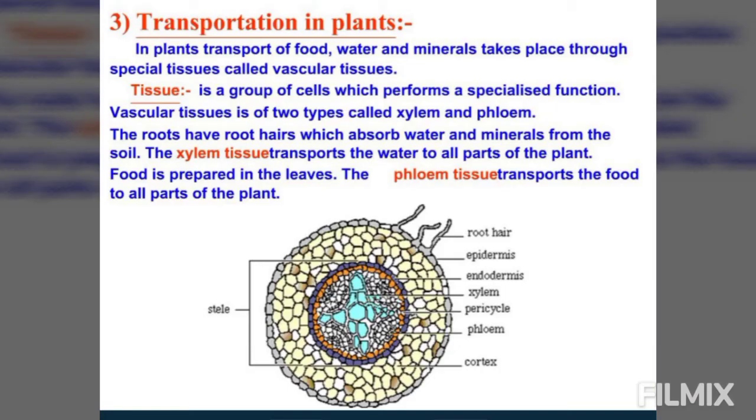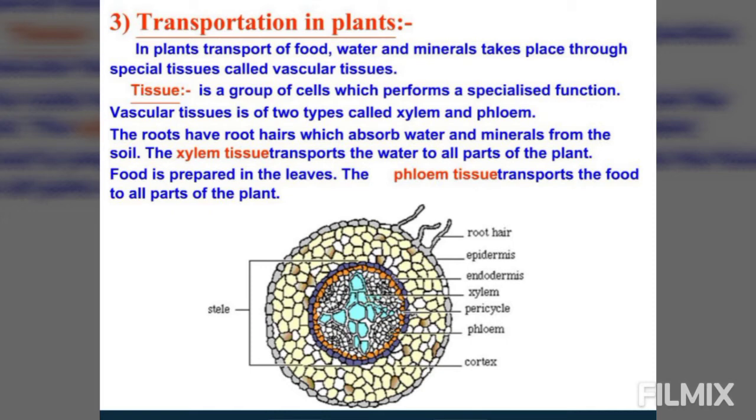We come to the next topic, how the transport of substances is carried out in plants. We have studied the transport system in animals, which was the circulatory system. Now we will study the transport system of the plant. We know that plants absorb water and minerals from the soil through the roots.